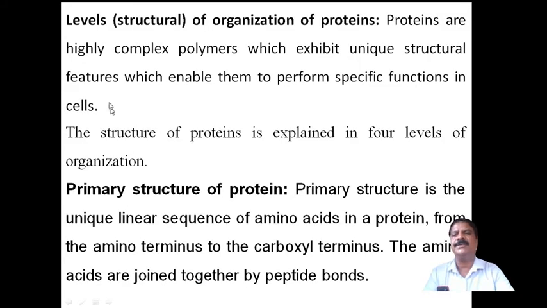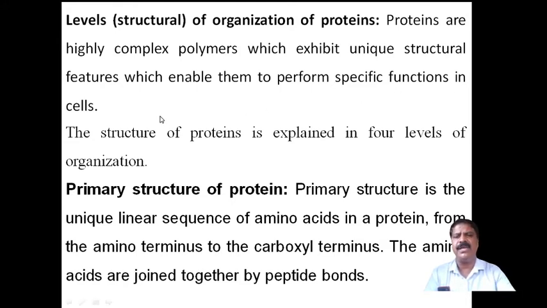Now coming to the levels, or structural organization, of proteins: how the atoms are arranged in proteins. Proteins are highly complex polymers, because many molecules join together, forming complex polymers which exhibit unique structural features.